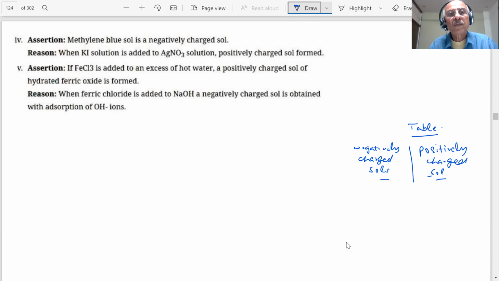Sir, yes sir, it's true. It's negatively charged. You have checked it? Yes, sir, I checked it. Negatively charged. Where have you checked it? Sir, in the NCERT book.